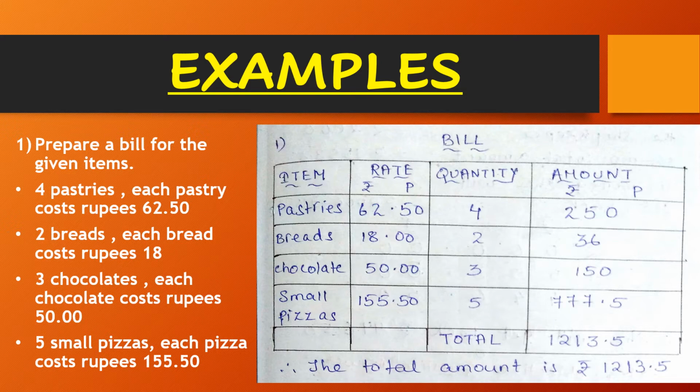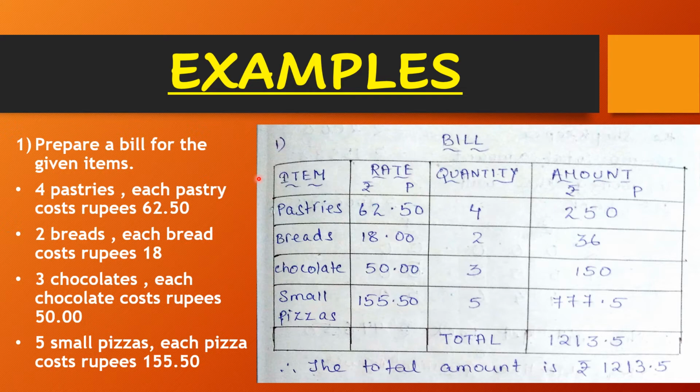Let us understand about bills more clearly with the help of examples. Example 1. Prepare a bill for the given items. 4 pastries, each pastry costs 62 rupees 50 paisa. 2 breads, each bread costs 18 rupees. 3 chocolates, each chocolate costs 50 rupees. 5 small pizzas, each pizza costs 155 rupees 50 paisa. Children, the names of the items purchased with rate and quantity are given to us. We need to prepare a bill for the given items.